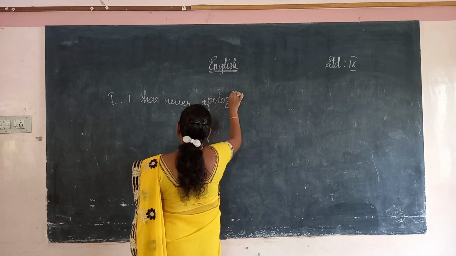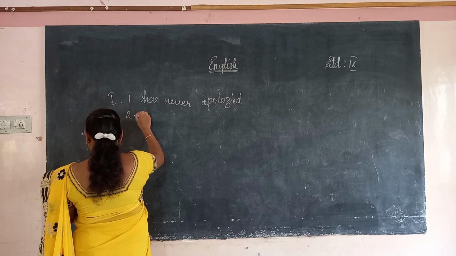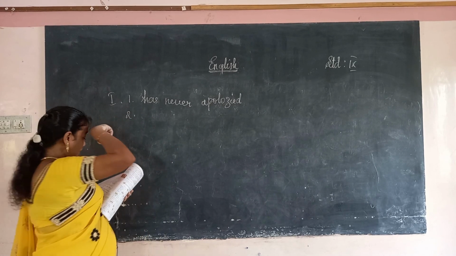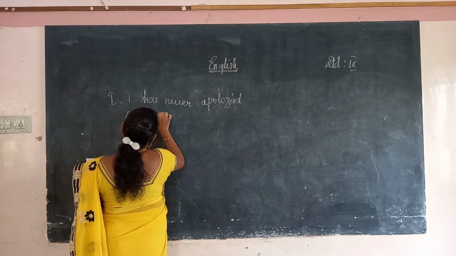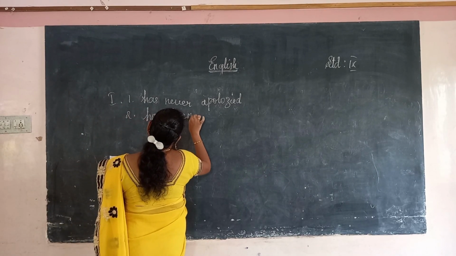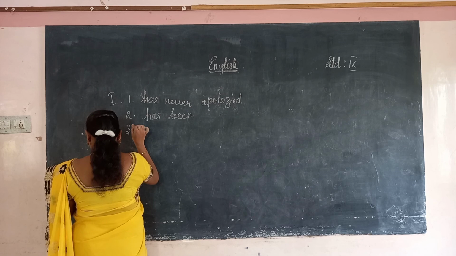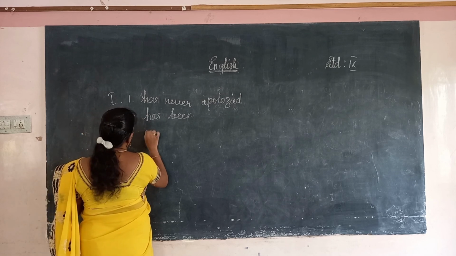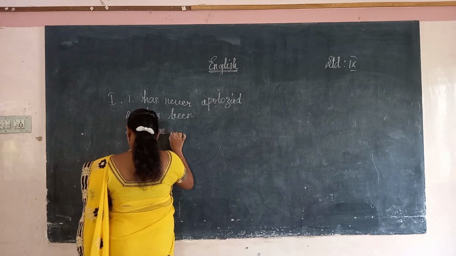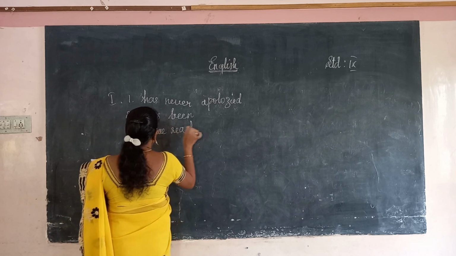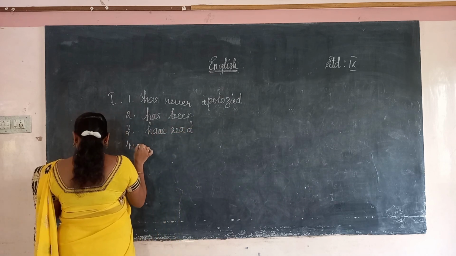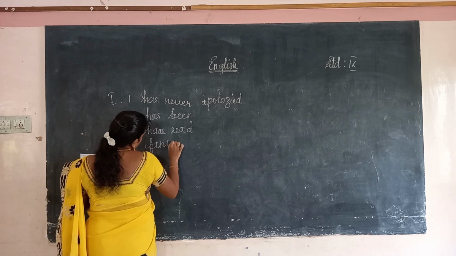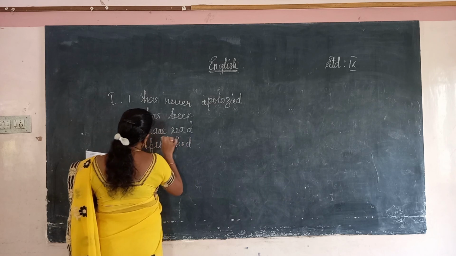She had never apologized. The second one, my mother dash to London. Has been, being in, have been. So, my mother has been because it is a third person singular. Next. I dash all the plays of Shakespeare. I have read. I have read. Next one, the fourth one. Have you dash your lunch? Have you finished? Have you finished your lunch?